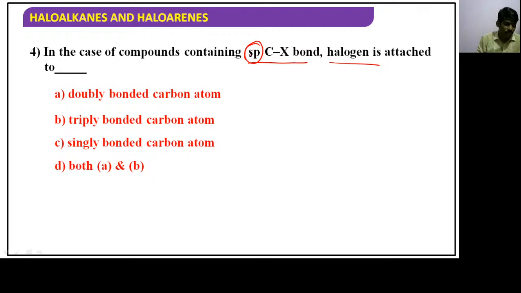Guys are responding well. Very good, guys. Now let's see the answer for this. Yes, it's a triple bonded carbon, as you know, HC≡CX. Here X is attached to a carbon whose hybridization is sp. That carbon has the triple bond.